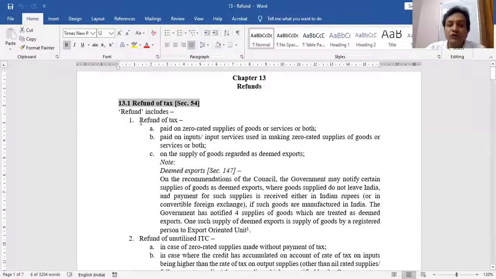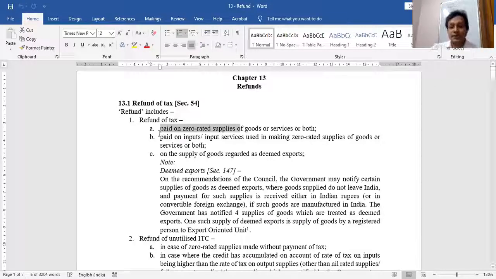So the first point of refund is tax. Refund includes two things. First, tax will be refunded. Which tax? Tax paid on zero rated supplies, because all zero rated supplies are nil rate. But if I have paid tax because I wanted to claim ITC, then I can claim that tax paid as a refund.